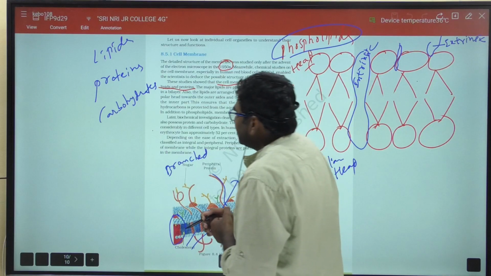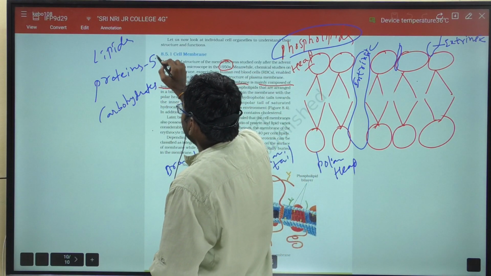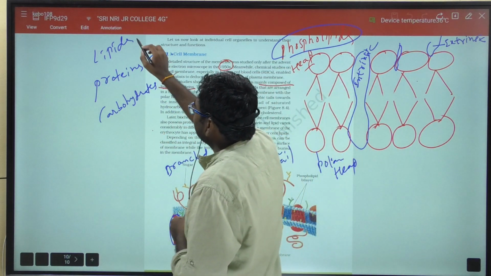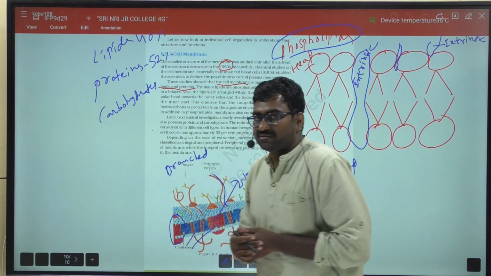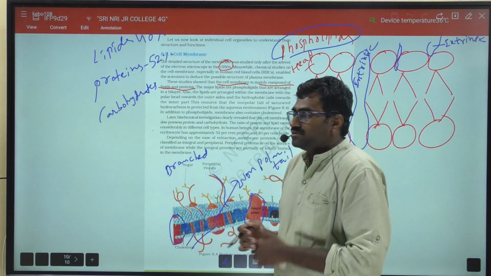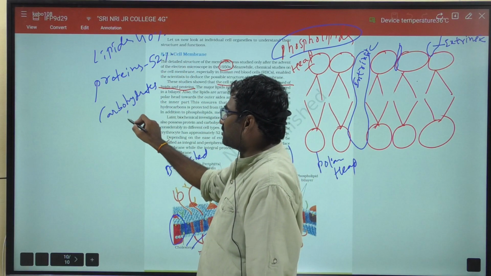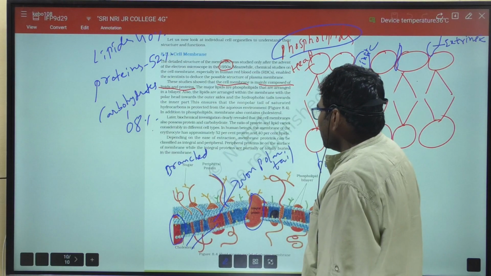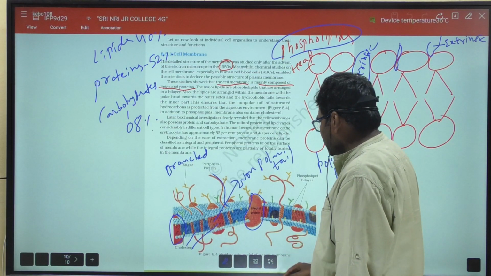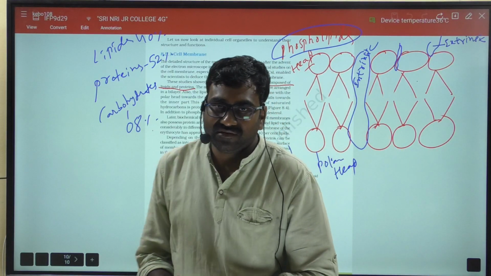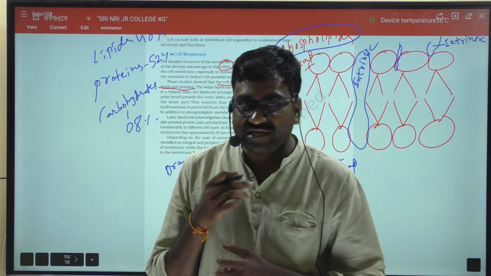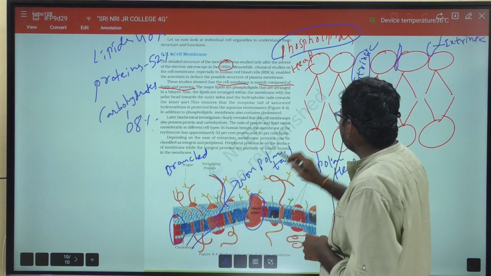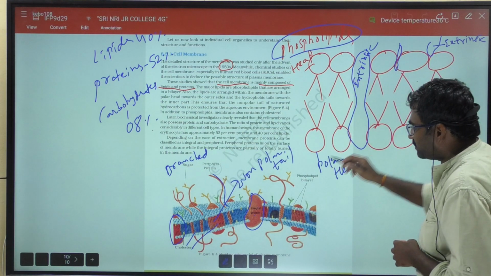And here the percentage of proteins is 52%, whereas lipids are 40%. It is a previous NEET question. So percentage: lipids 40%, proteins 52%, and carbohydrates 8%, right? And depending on the ease of extraction, membrane proteins are classified into two categories: the integral proteins and the extrinsic proteins.